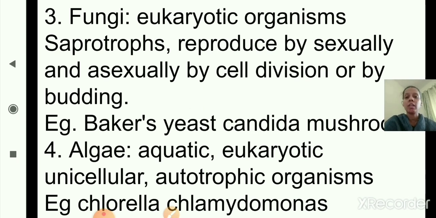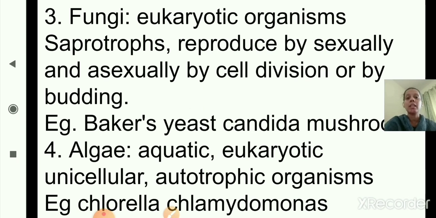Now the next one is algae. Algae are aquatic, eukaryotic, unicellular, autotrophic organisms. They are found in water, so they are aquatic. They come under eukaryotic cells. They are autotrophic organisms as they make their own food. Examples are Chlamydomonas and Chlorella. So this is about algae.